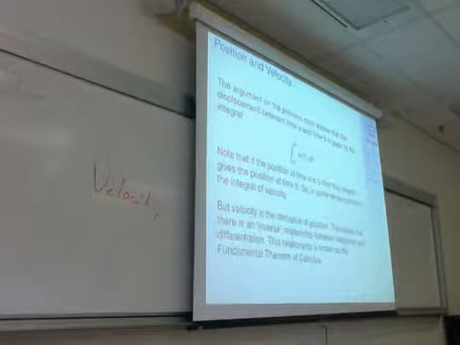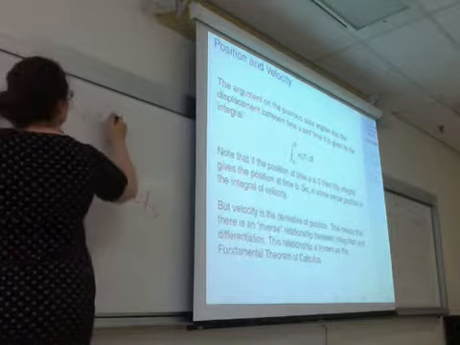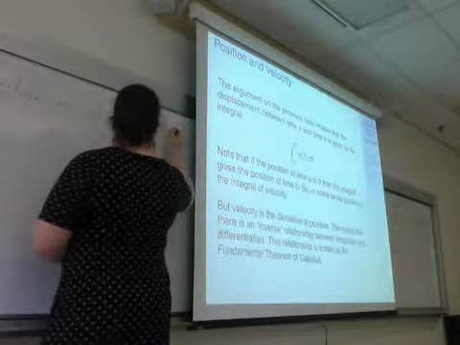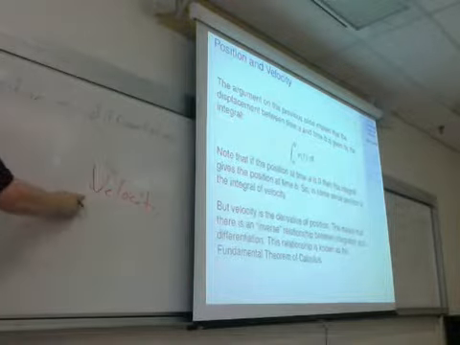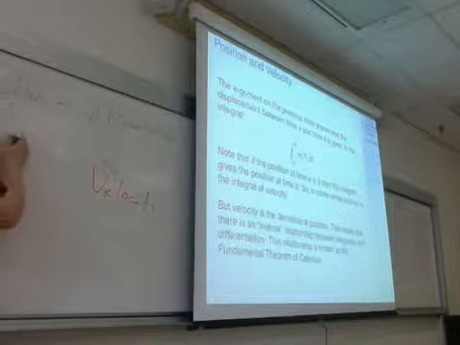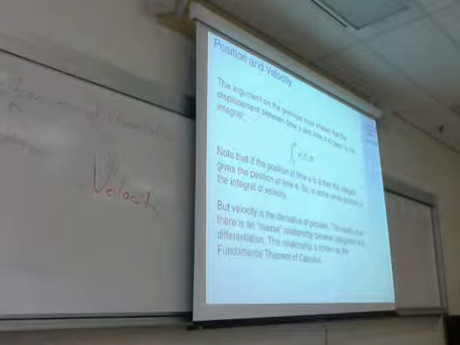So velocity there, and then I can write the word differentiation. If we have velocity and we want to calculate position, we've got to integrate the velocity function. We've got to do the process of integration.